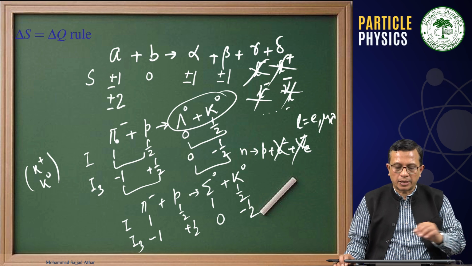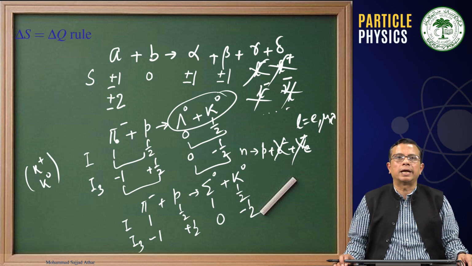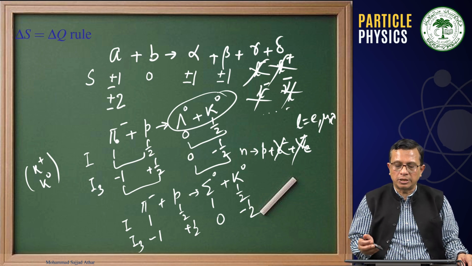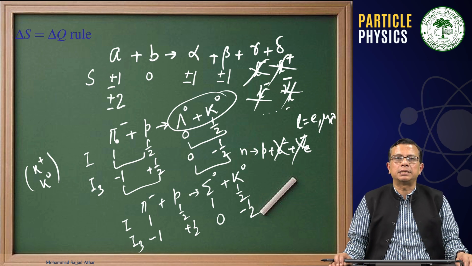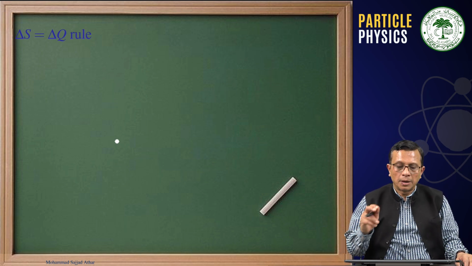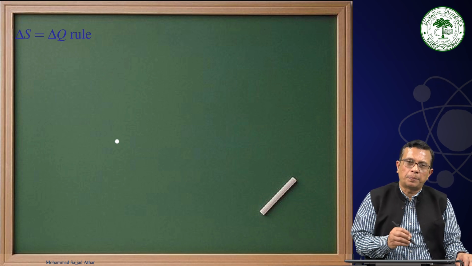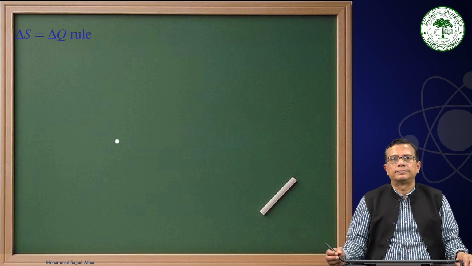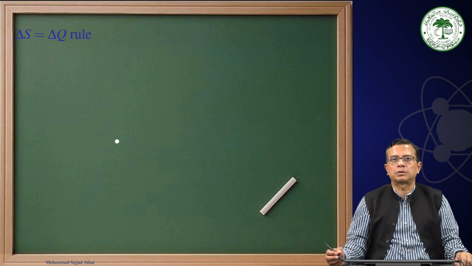Here, that means if we are talking about delta S delta Q rule, that exists because delta S, the net change in strangeness, is equal to the net change in charge, because the net change in charge is 0. But the important point is, we are going to talk about the particles where we have delta S, for example, is 0 and delta Q plus minus 1.